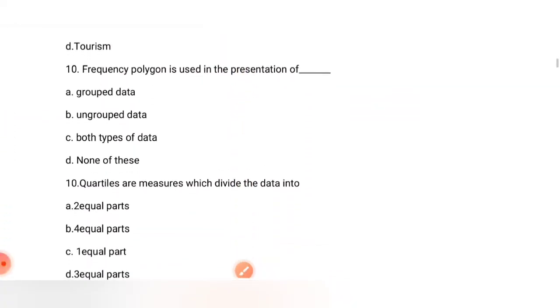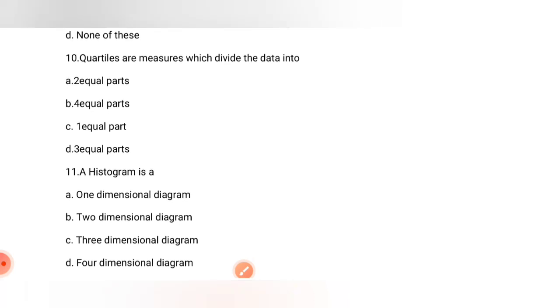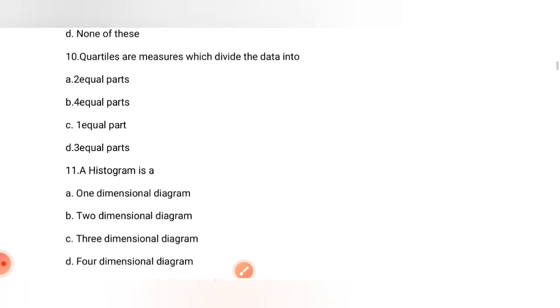Frequency polygon is used in the presentation of grouped data. Quartiles are measures which divide the data into four equal parts. Quartile, yes, quartile 3.